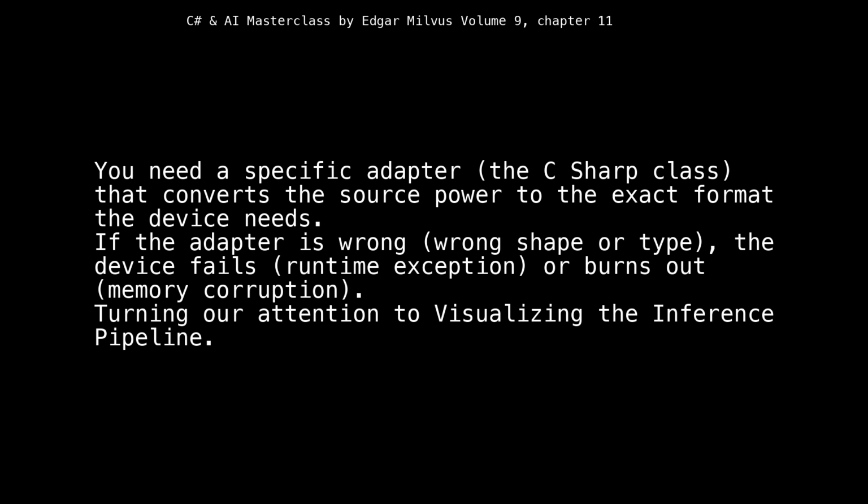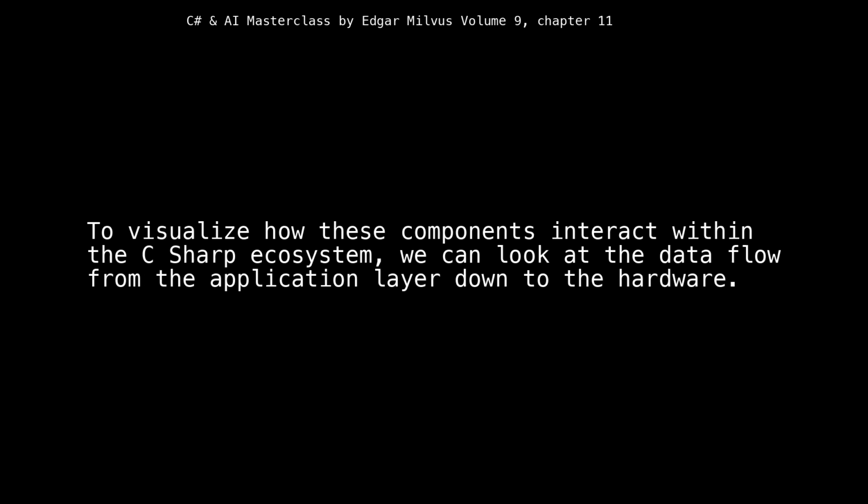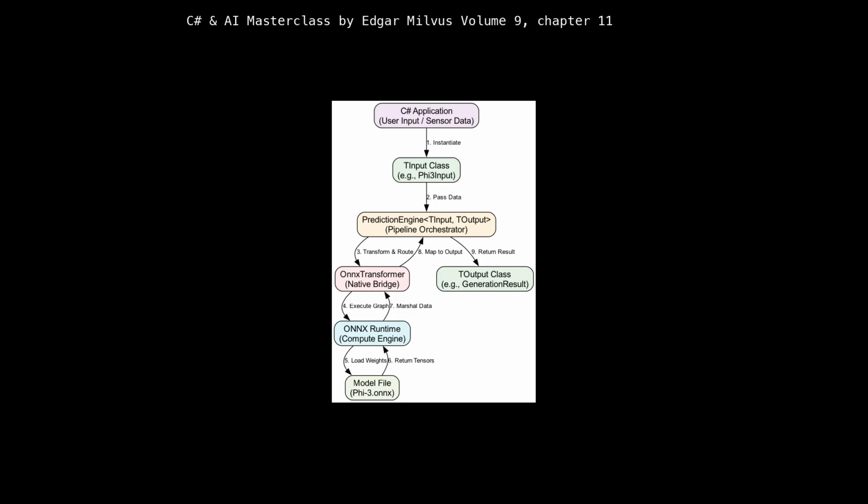Turning our attention to visualizing the inference pipeline. To visualize how these components interact within the C# ecosystem, we can look at the data flow from the application layer down to the hardware. A diagram would show data flowing from the application layer through a C# adapter. If the adapter's shape or type is incorrect, the pipeline terminates in a runtime exception or memory corruption.